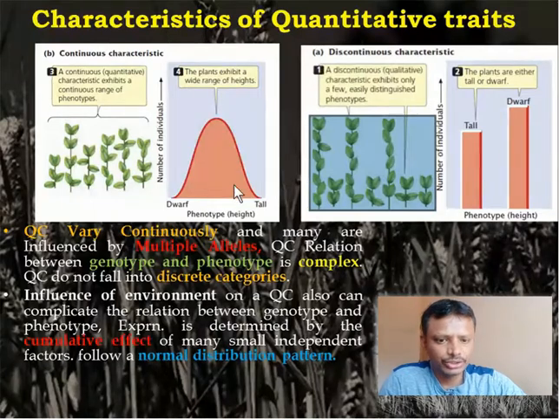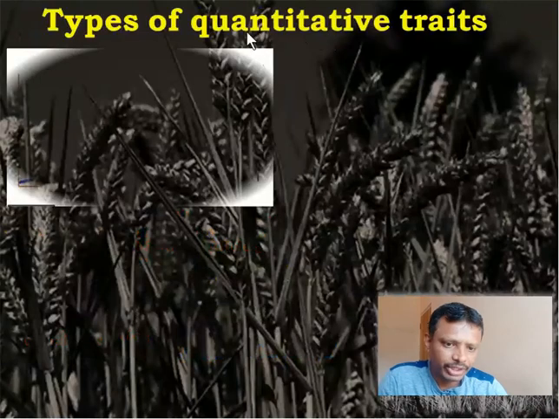Is that clear? So all the characters can be put into a binomial distribution from the tallest to the shortest. In between that, there will be a range of variants. Is that clear? So this is the characteristic feature of a quantitative trait.